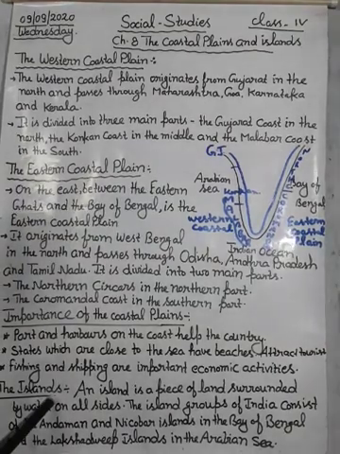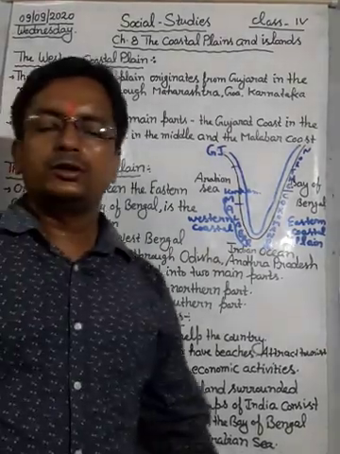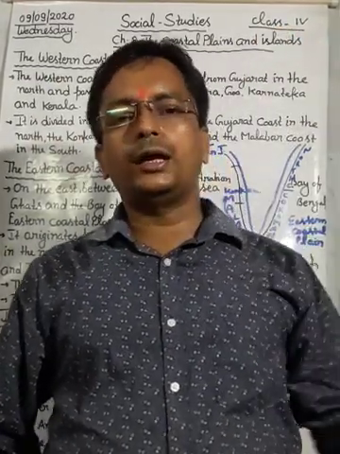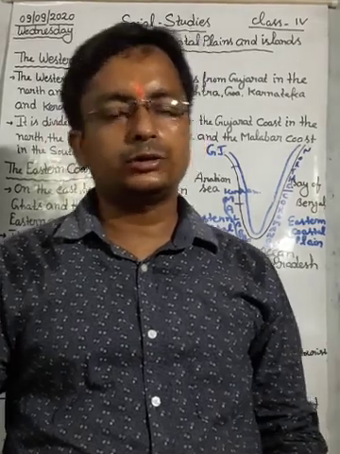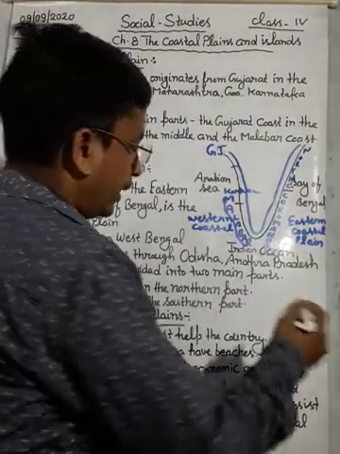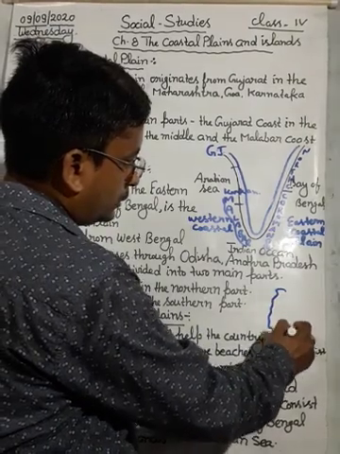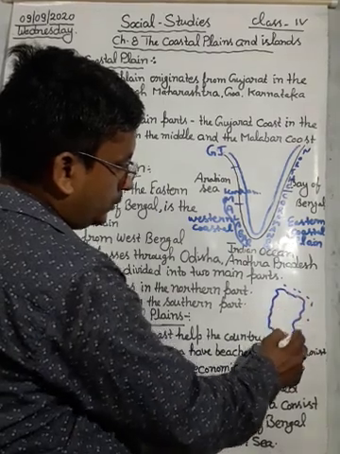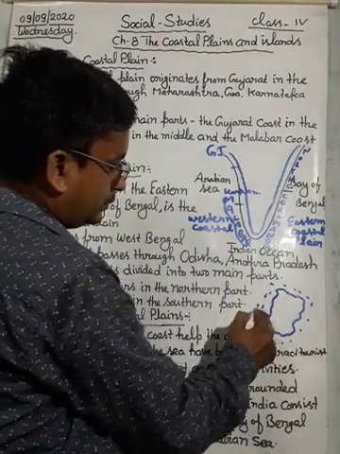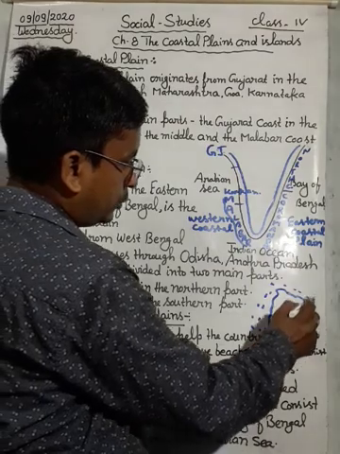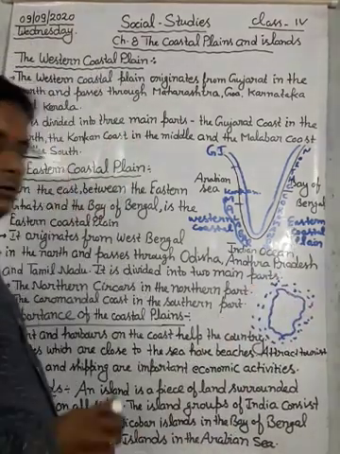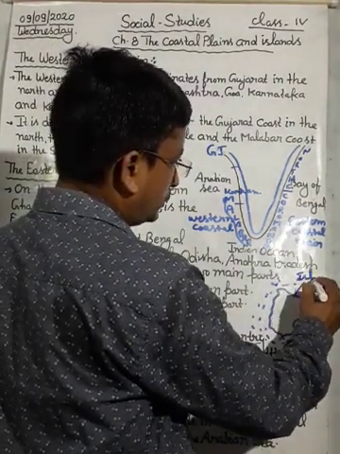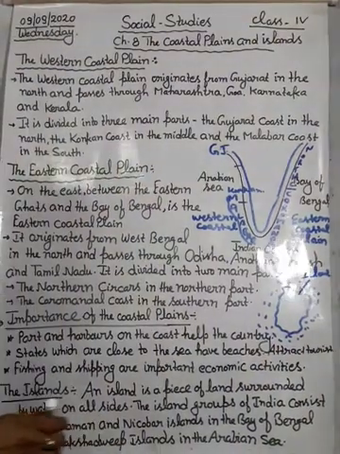The islands. Next topic is islands. What is an island? Dear student, an island is a part of land which is surrounded by water from all sides. It is a part of land, and on all sides there is water. So this part of land will be called an island. Okay?